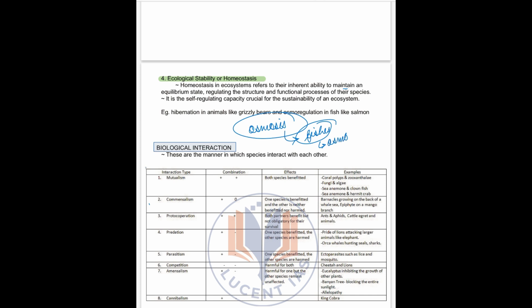So when fishes travel from salt water to fresh water or vice versa, they have the ability to filter the salt. That is called osmoregulation. Then hibernation. What is hibernation? The animals sleep for 6 months to protect themselves from the freezing cold and to search for food. So there is a process by which they maintain their own body temperature or maintain themselves in the harsh environment. So this is called ecological stability or homeostasis.